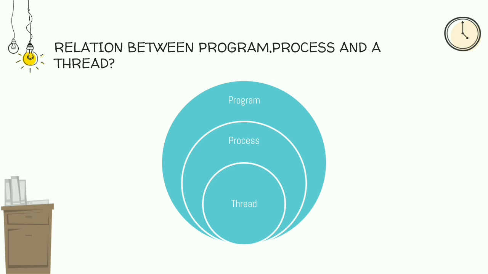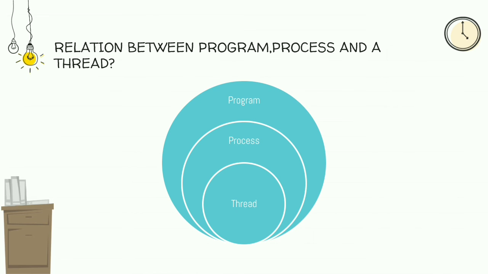So here the browser is a program. When I double click that icon, the program will start executing and it will become a process. If I am opening the browser 3 times, then 3 processes are running here. And in each browser I am opening 2 tabs. That means in each process 2 threads are running. In this manner we can know the relationship between the program, process and a thread.